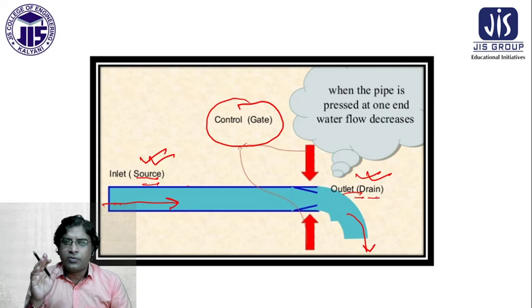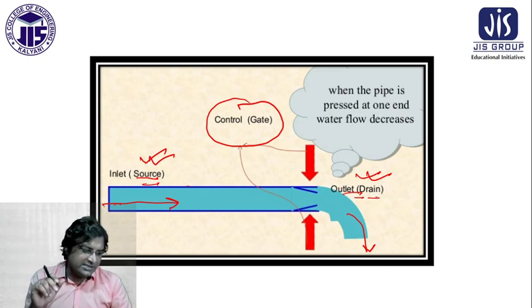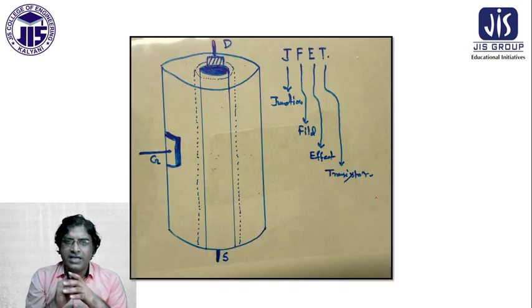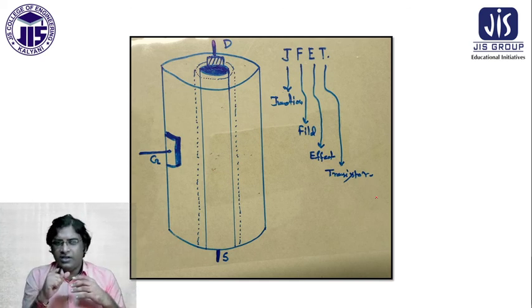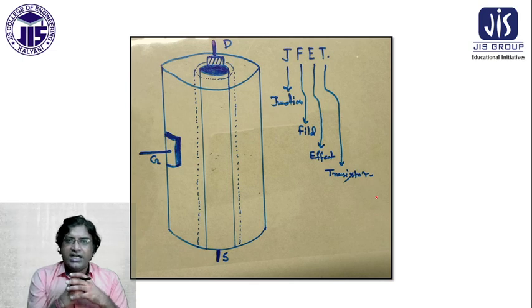When the pipe is pressed at one point, the water flow decreases. So it depends upon the gate voltage or gate current, and that is what is represented here. Next, come to this construction representation, the 3D representation. I hope you can understand this.